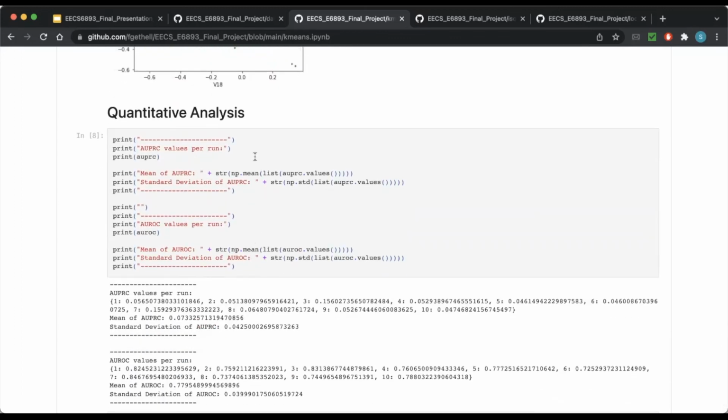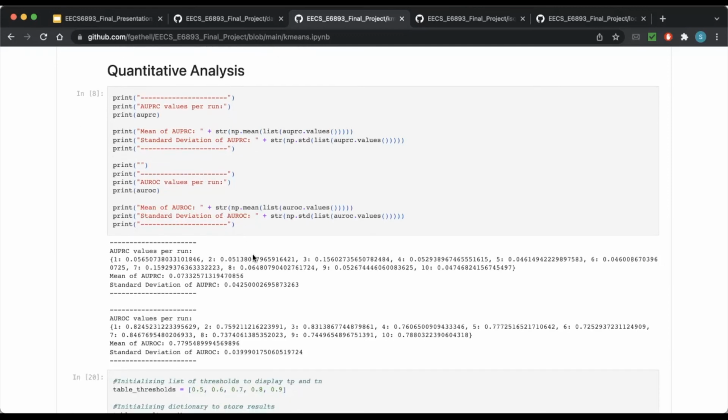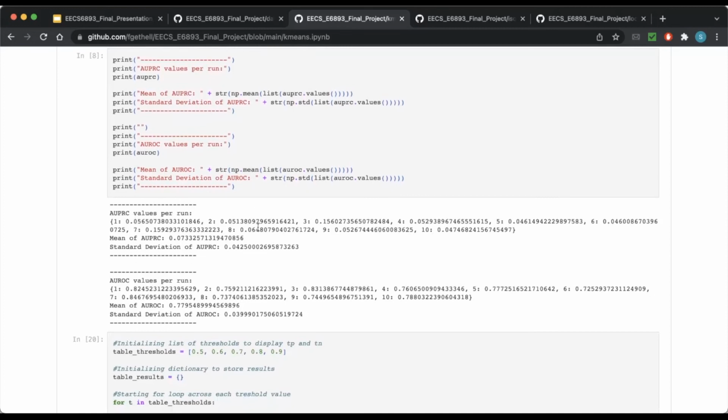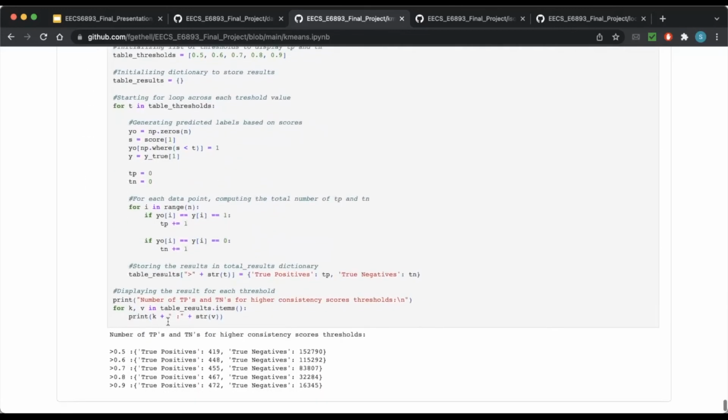And then we perform some quantitative analysis by generating the value of AUPRC for each run and the total mean of AUPRC and standard deviation. The same process is repeated for AUROC, with its mean and standard deviation. So you can see these are the AUPRC and AUROC values for each of these runs. And then for these threshold values, we also generate a total list of true positives and true negatives.